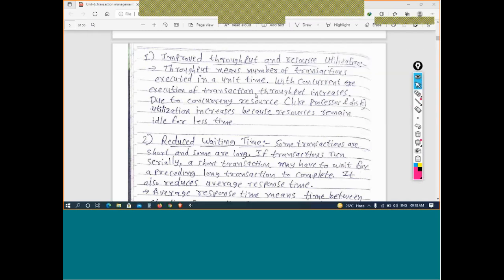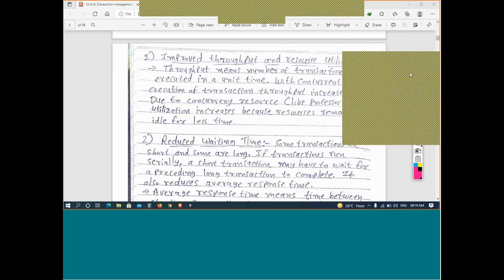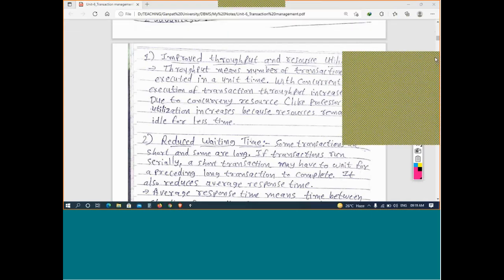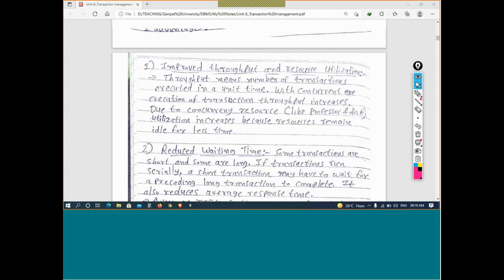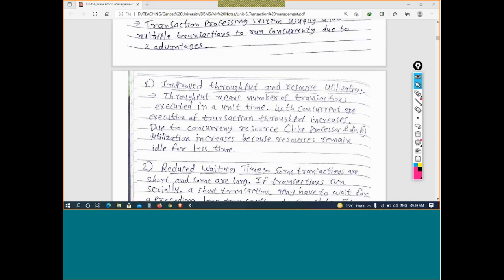Okay, so again, tell your friends and classmates to join quickly, because this is going to be a very important session today, and this unit, transaction processing and normalization, comes in competitive exams like GATE and IES. Questions on it come in GATE or IES competitive exams too, so your basics should be very clear. Right?